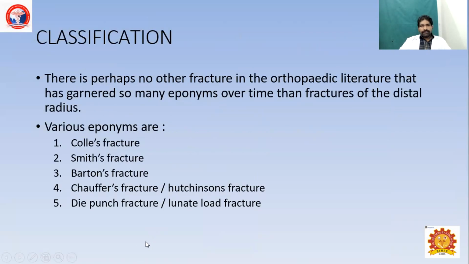Classification: there are various named fractures. It will be Colles fracture, Smith fracture, Barton's fracture, Schaffer's fracture, die punch fracture.